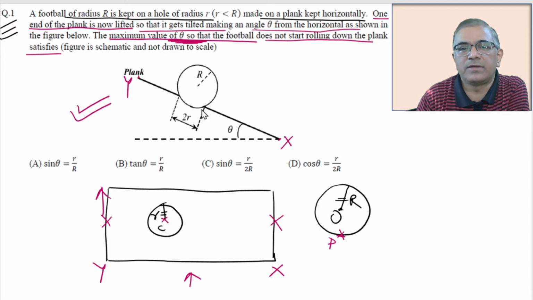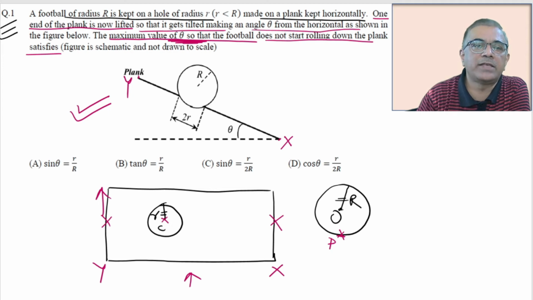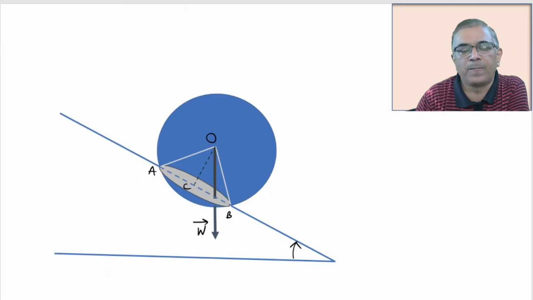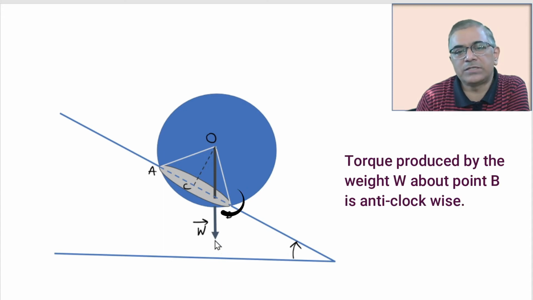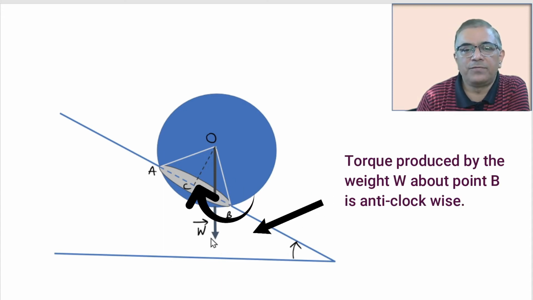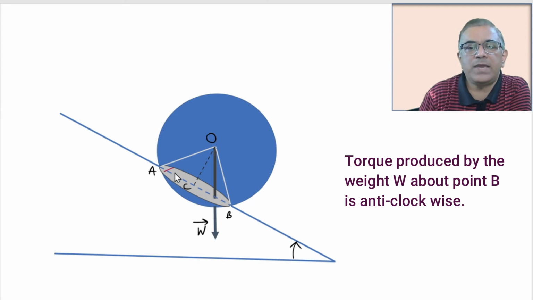We are supposed to find that particular condition. So the argument provided is, if you look at this figure, the weight of the football is W. This passes through the base of this hole, and that is why this football is in a stable condition and should not be able to roll over this plank.